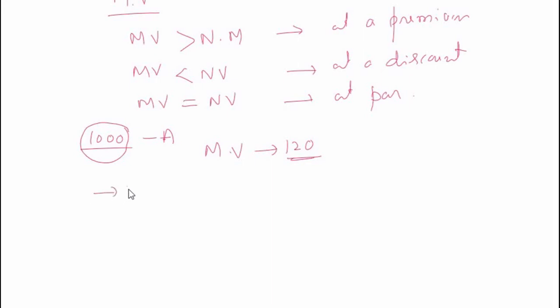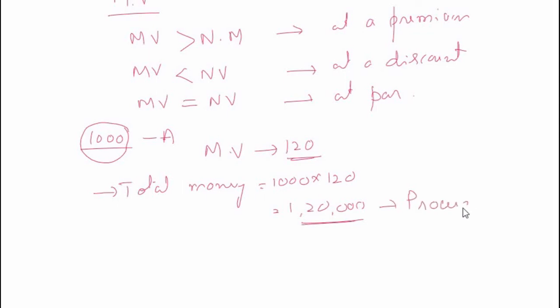So total money is equal to 1,000 shares into 120, which is 1,20,000 I get by selling the shares. This is also known as the proceeds. The money that you get from this transaction is also known as the proceeds.